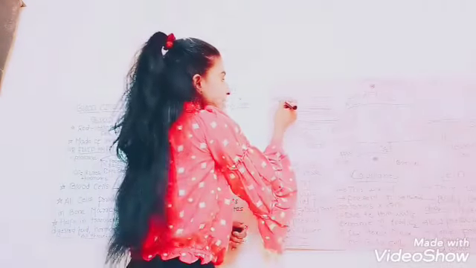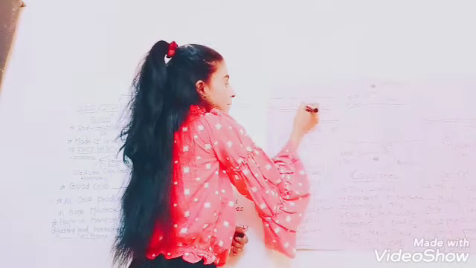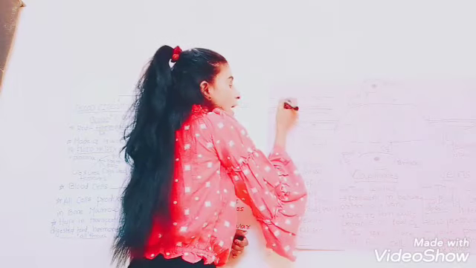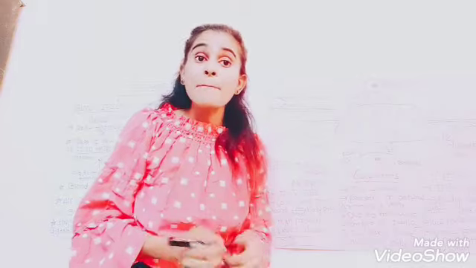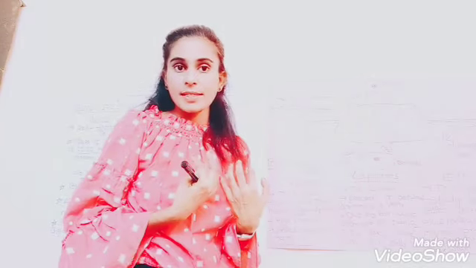Why are valves present, guys? What is the use of the valves? Since these are vessels, valves are present. These valves prevent the backward flow of the blood, so that the blood doesn't return back.